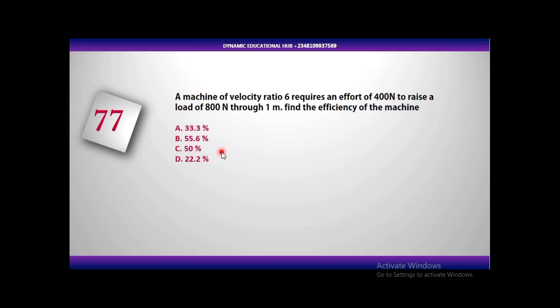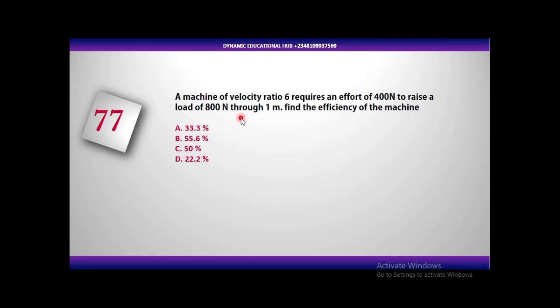A machine of velocity ratio 6 requires an effort of 400 Newton to raise a load of 800 Newton through 1 meter. Find the efficiency of the machine.